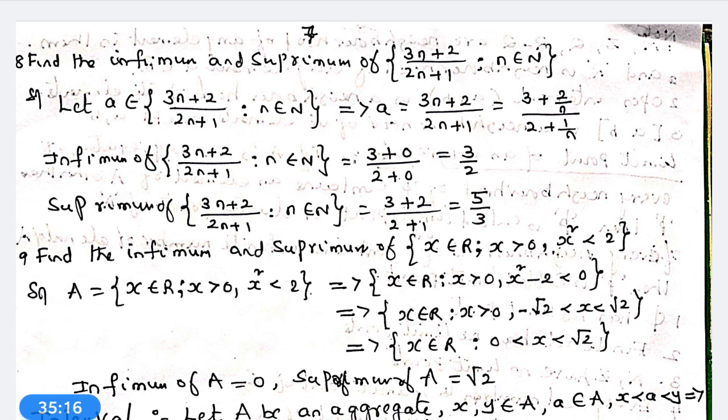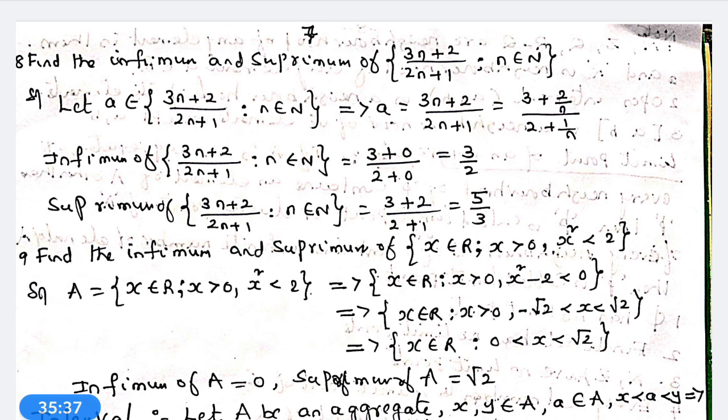This is another problem. Now we go to one more problem on the infimum and supremum, that is, find the infimum and supremum of the aggregate of x belongs to R, x greater than 0 and x square less than 2.